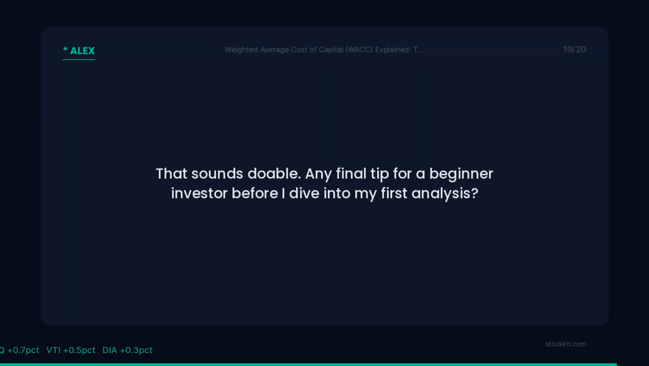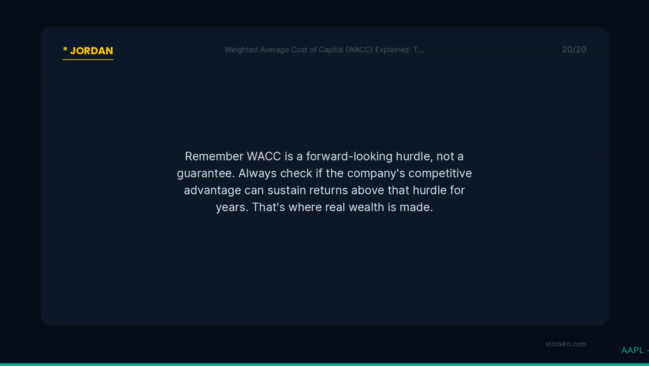That sounds doable. Any final tip for a beginner investor before I dive into my first analysis? Remember, WACC is a forward-looking hurdle, not a guarantee. Always check if the company's competitive advantage can sustain returns above that hurdle for years. That's where real wealth is made.